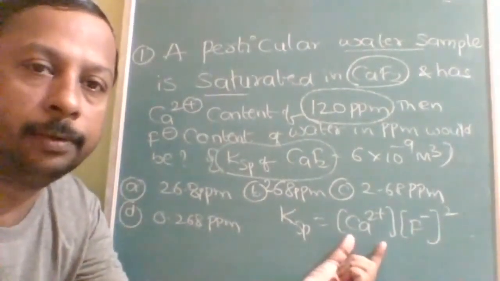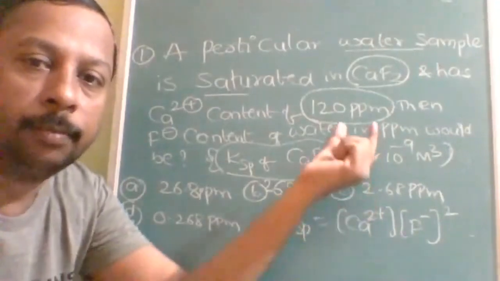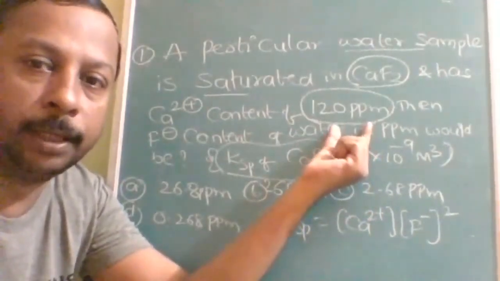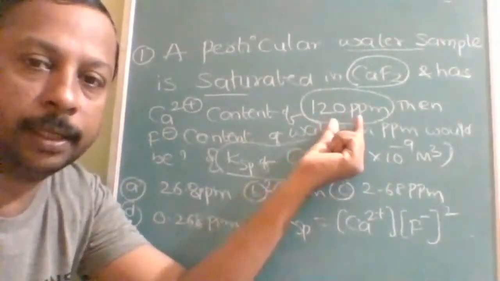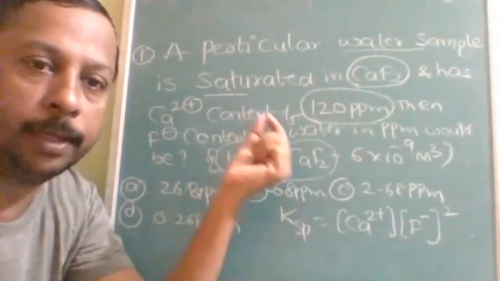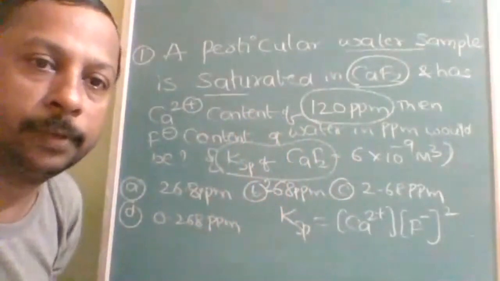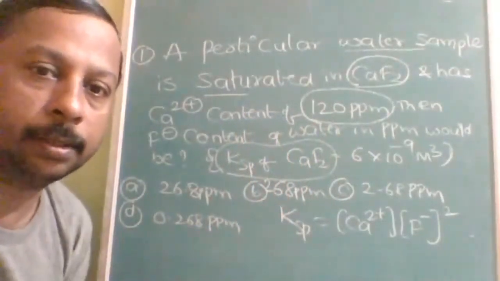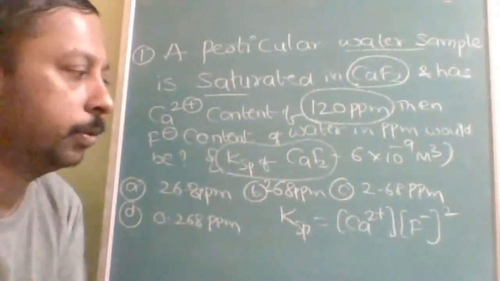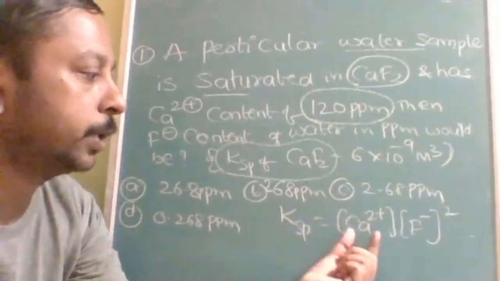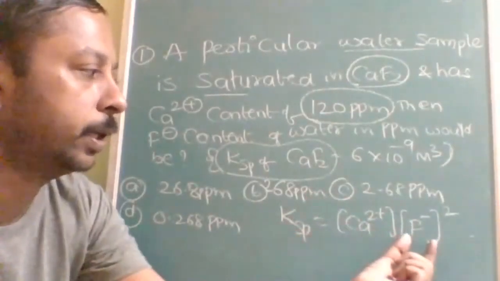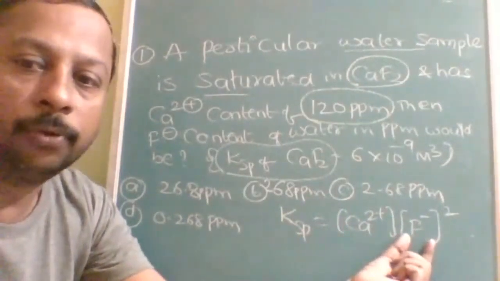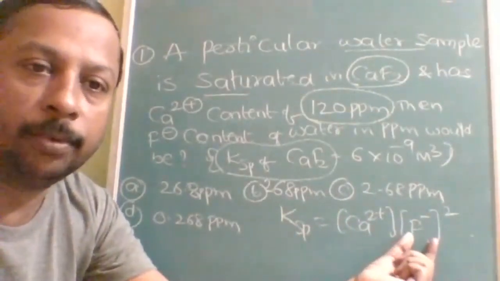First step, calculate the molarity by using the ppm. What does it mean? 120 grams of calcium 2+ in 10 to the power of 6 grams of water. Then you will convert it into concentration. Once you substitute calcium 2+ here in the Ksp, then you will get the answer for fluorine, that too in molarity.